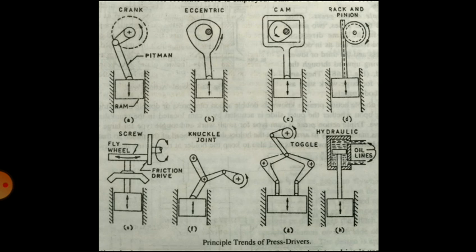Then next is knuckle joint, which is used for heavy coining, embossing and sizing operations, and toggle drive is primarily used to drive the outer slides of the double action press. So this is regarding the classification on the basis of drives used.